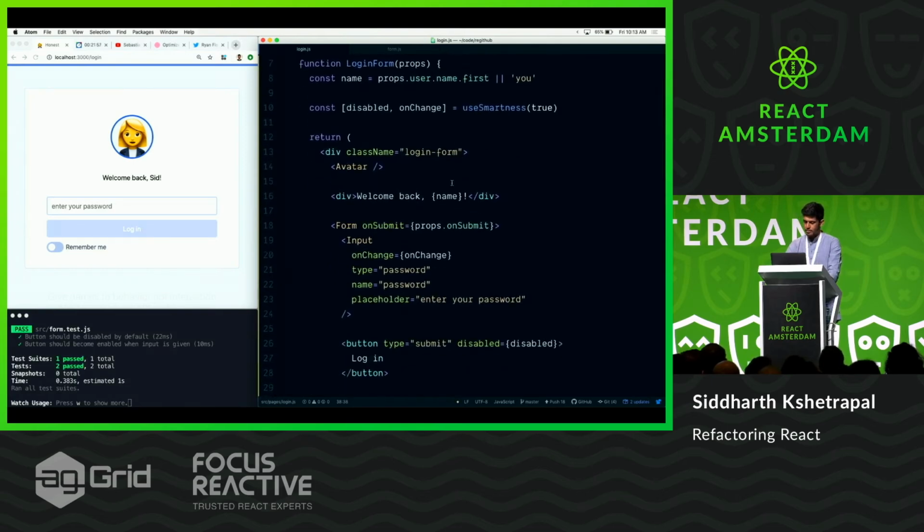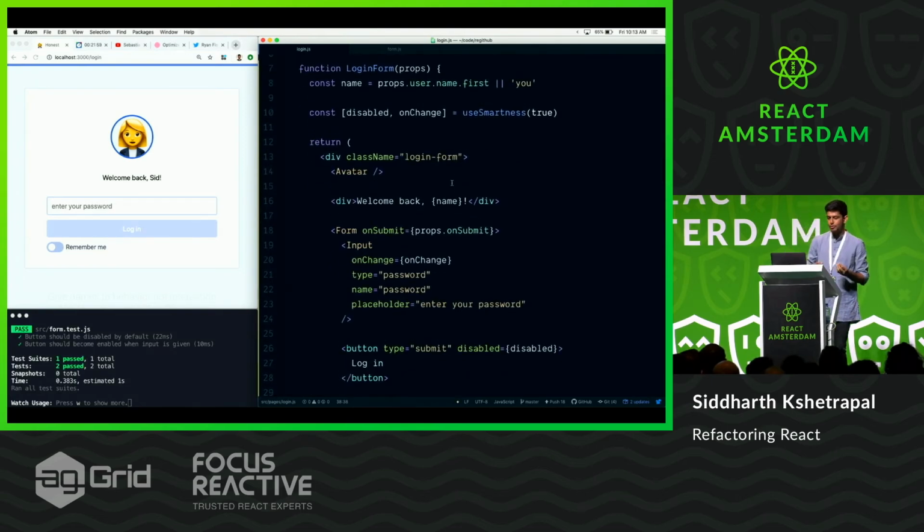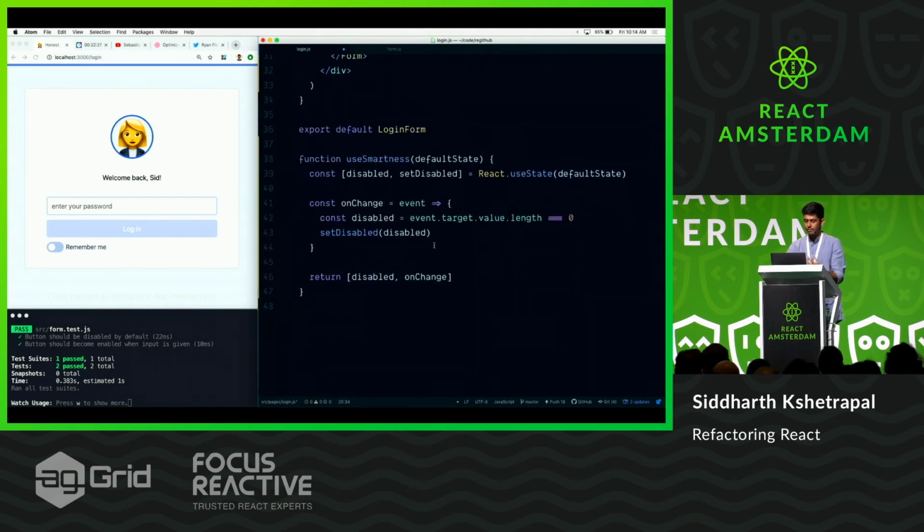Now, one thing that's kind of obvious is that you might have multiple hooks. We might create another one over here for maybe the remember field, and then we are again looking at the same disabled and onChange, so there could be conflicts. The fun thing about hooks, or the popular API with hooks, is that you're always returning arrays, and with array destructuring, you can call this whatever you want. So I can actually call this onPasswordChange, and this would still work. It doesn't matter what the hook returns.